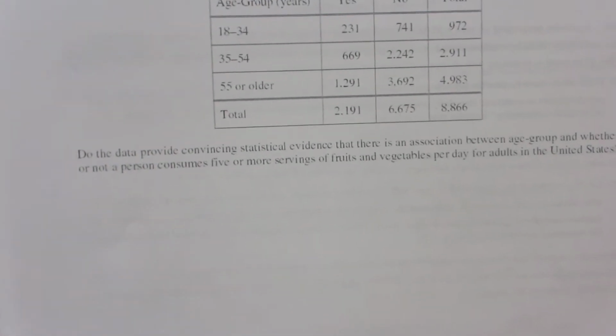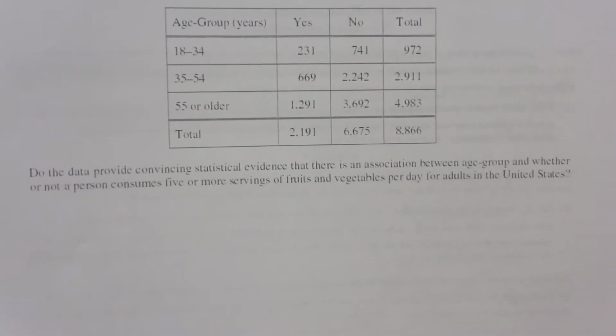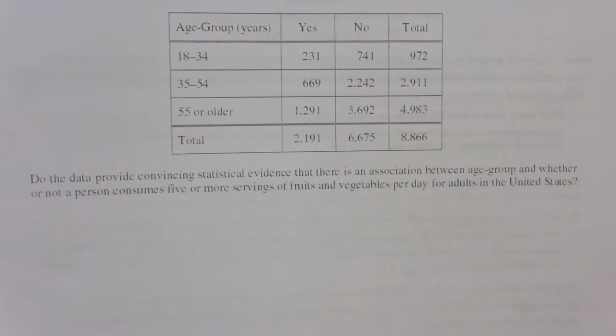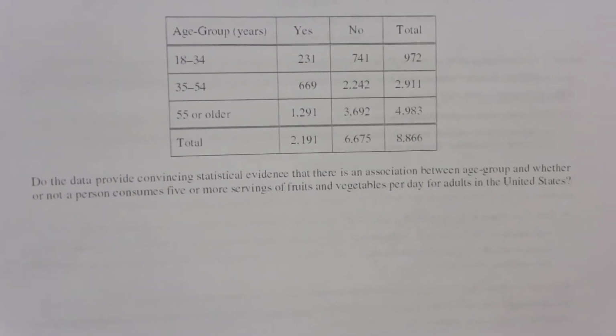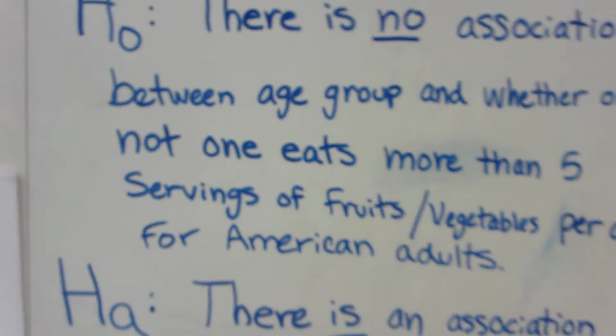Okay, so here's the question. Do the data provide convincing statistical evidence that there is an association between age group and whether or not a person consumes 5 or more servings of fruits and vegetables per day for adults in the United States? Okay, so first, what we gotta do is get our hypotheses.